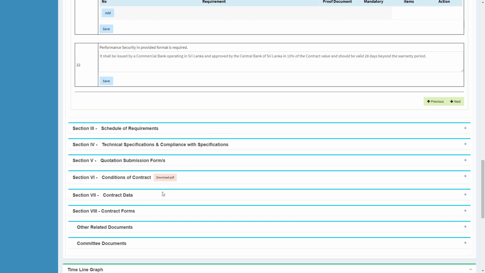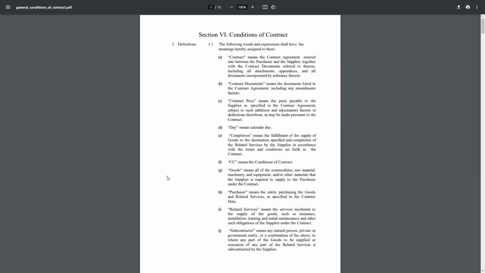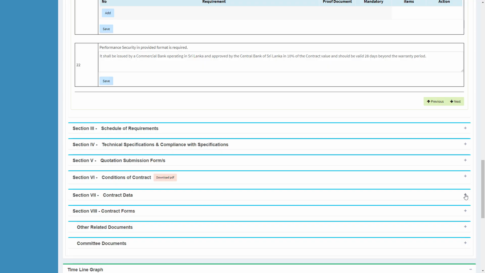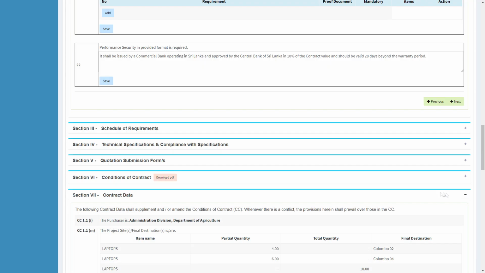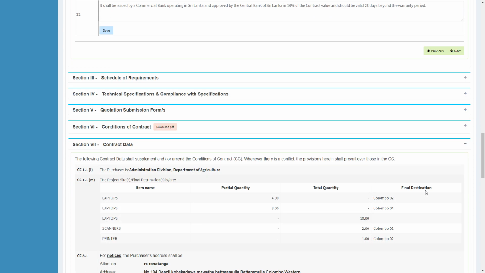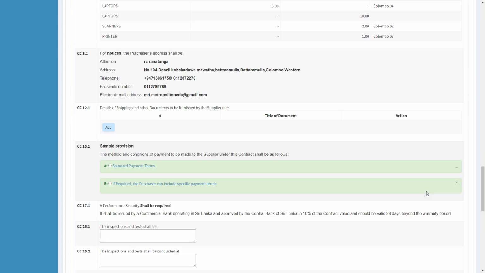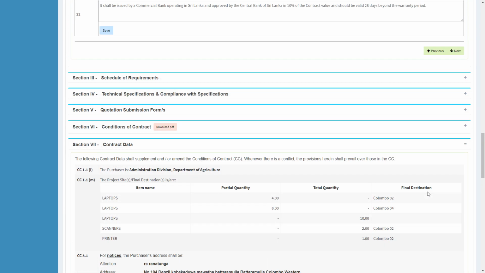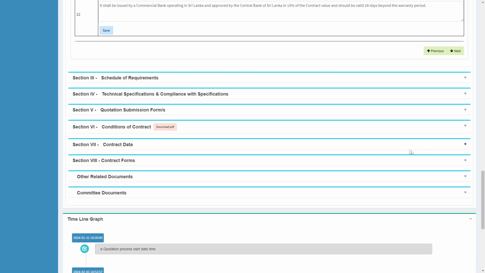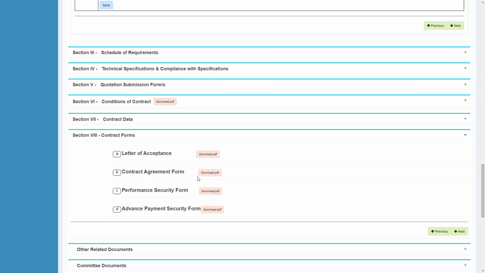The section 6 conditions of contract is a standard document. You can download the document by clicking on the download PDF button. Go through the section 7, which is contract data, and make it customized as per your requirement. Under section 8, you can view the contract forms such as letter of acceptance, contract agreement form, performance security form, or advance payment security form if you had selected them. You can download and view them.